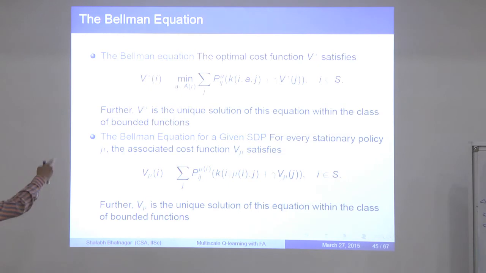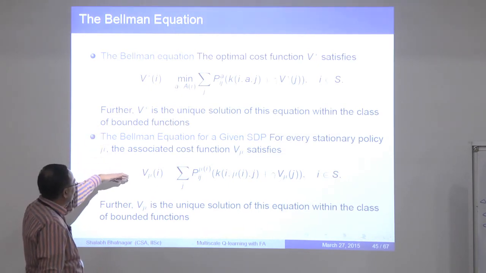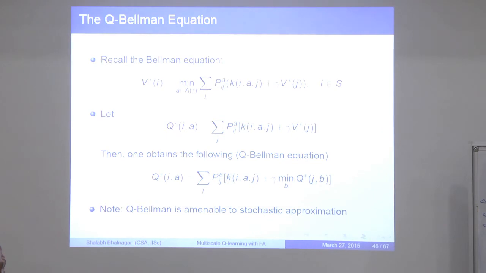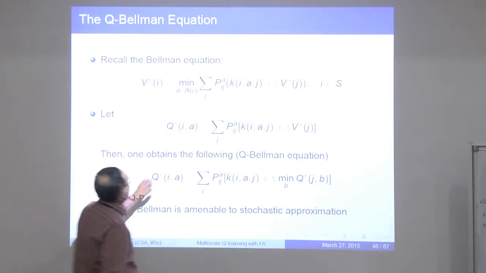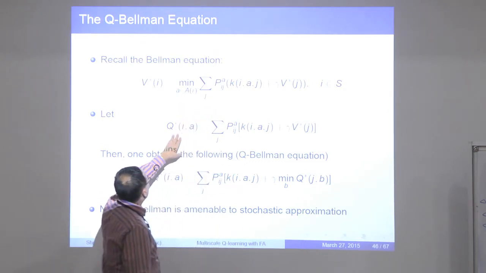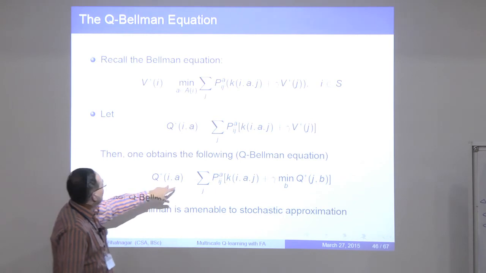Okay, so here is the Bellman equation, and there is also a Bellman equation associated with a given stationary policy. And here is the Q-Bellman equation. As Borkar explained, if you think of the entire thing inside the minimum as Q star of I, A, then the Q-Bellman equation will essentially be this.